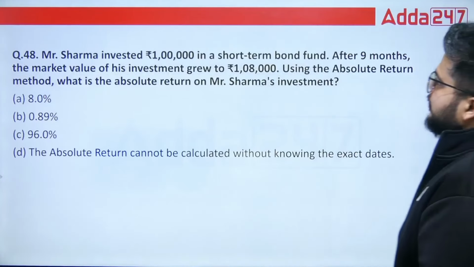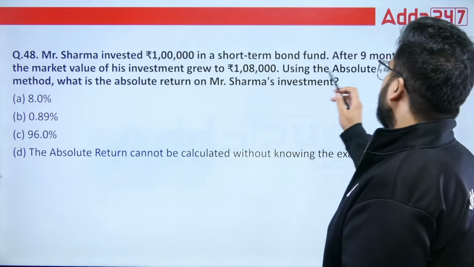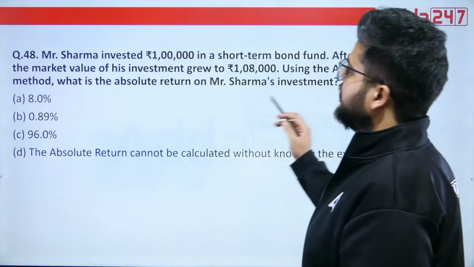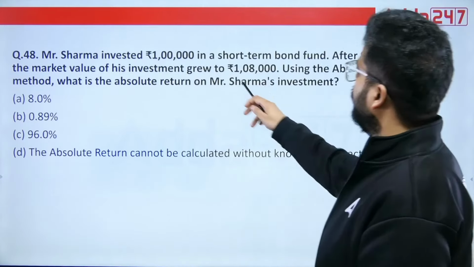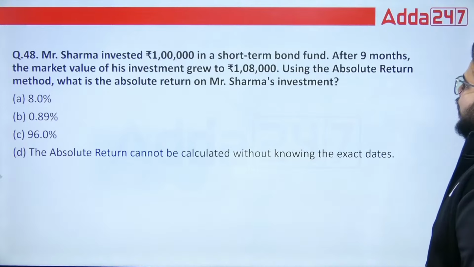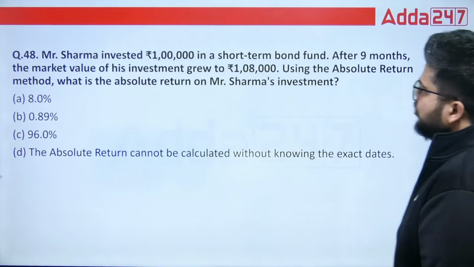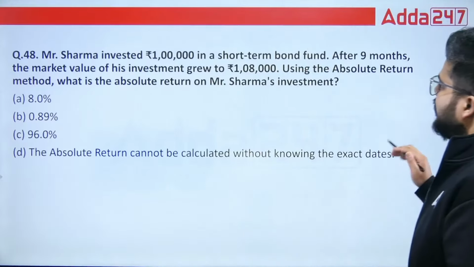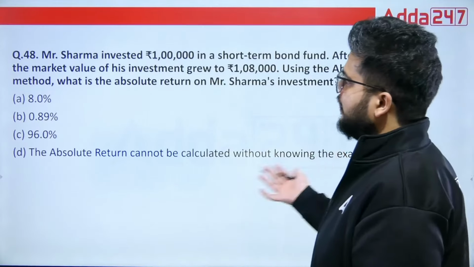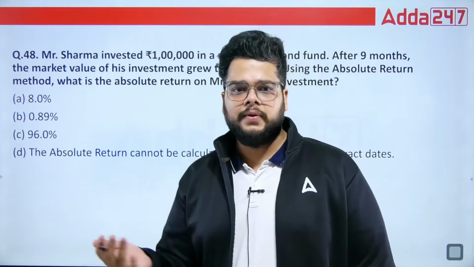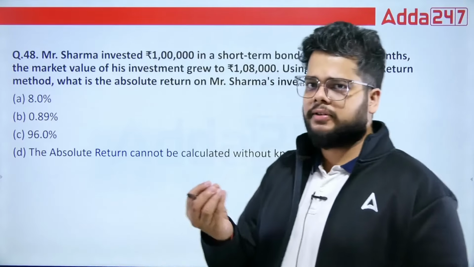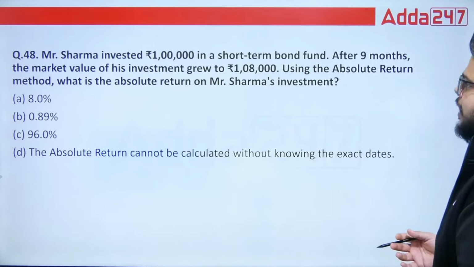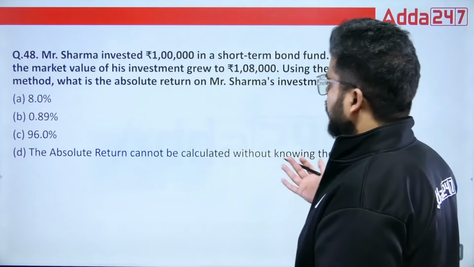Then we have Mr. Sharma invested 1 lakh rupees in a short-term bond fund. After 9 months, the market value of his investment grew to 1,08,000. Using the absolute return method, what is the absolute return on Mr. Sharma's investment? So directly, this is again a question which can be asked. There are various methods, and the ARR method is the most important one here.